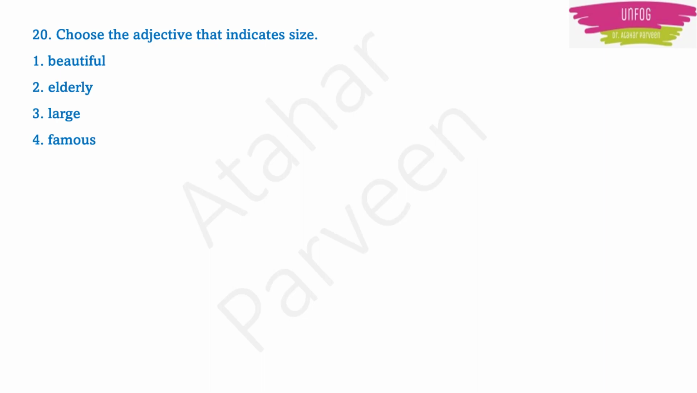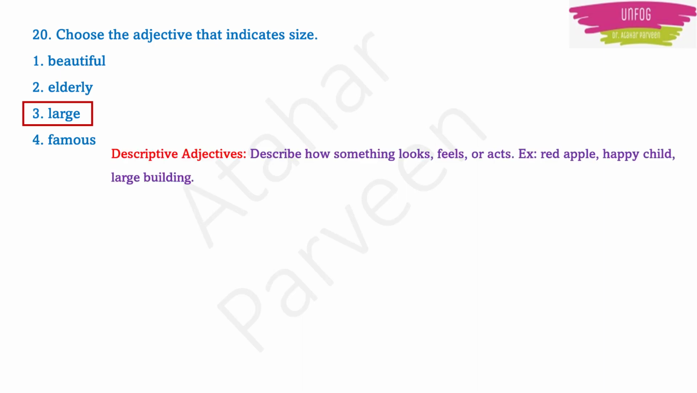Next question. Choose the adjective that indicates size. So beautiful, elderly, large, famous. Which one is the size? That is large. Okay. Actually, there are many types of adjectives. I am giving you the list of types of adjectives also now. Like we have descriptive adjectives. So this large comes under descriptive adjective. So maybe you are describing a building. There is a large building. Okay. So descriptive adjectives describe how something looks or how something feels or acts.